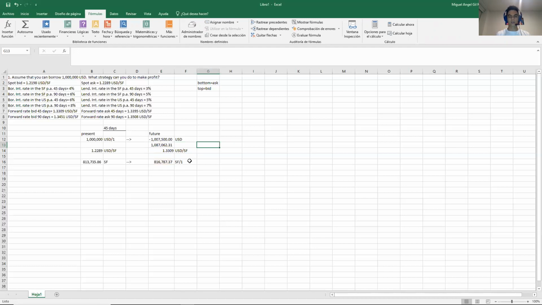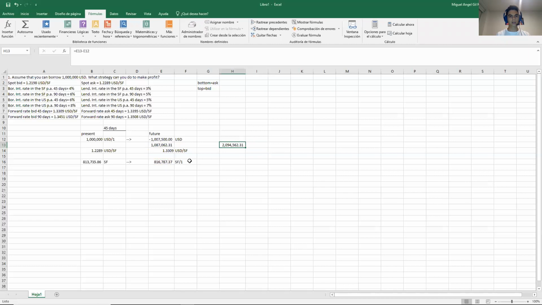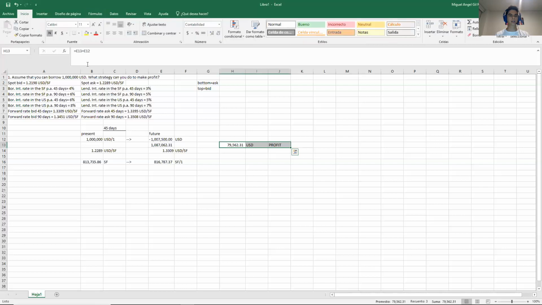So finally, just to finish with the exercise, I need to subtract this minus this. Sorry, because it's already in negative, I will just add it up because otherwise it's double negative. So in the end, the difference is $79,000 and it's profit. Okay. So this is the conclusion from the 45 days